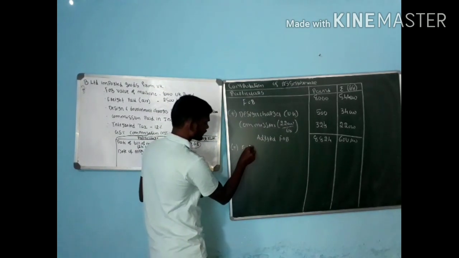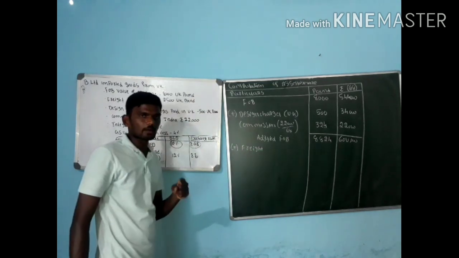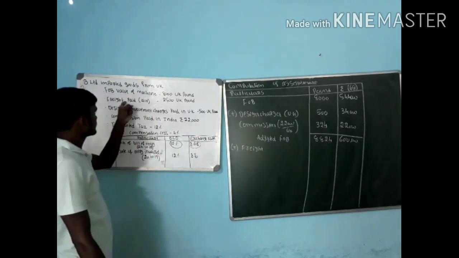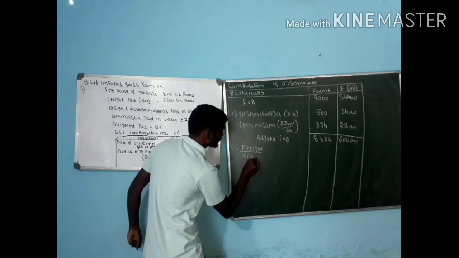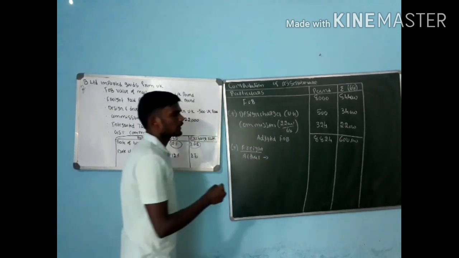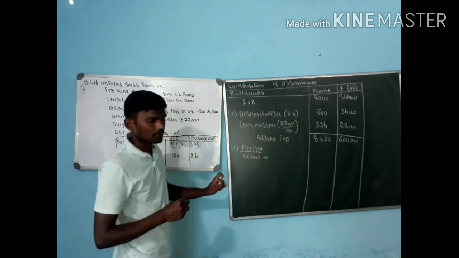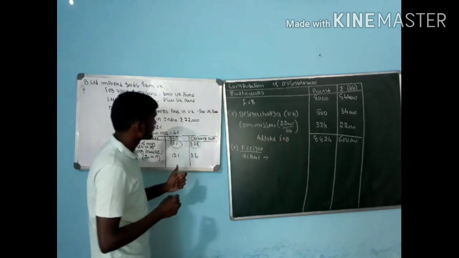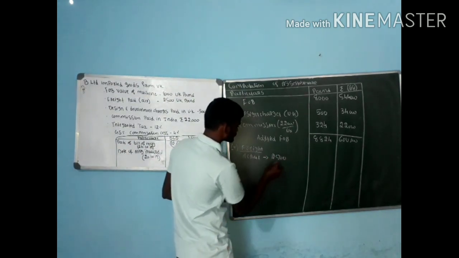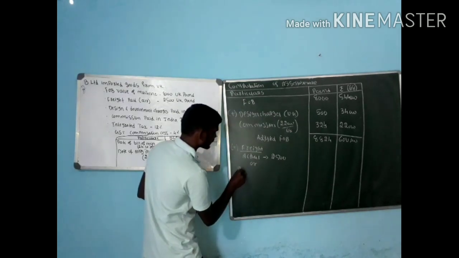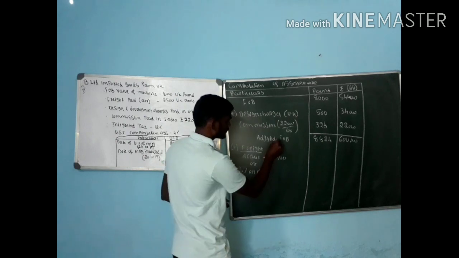First one, freight. When it comes to freight, we need to check whether it is through air, land, or ocean. If it is freight through air, we consider the actual. If it is freight through land, we have to consider the actual amount only, don't compare. How much is the actual freight here? 2,500, or 20% on adjusted FOB.